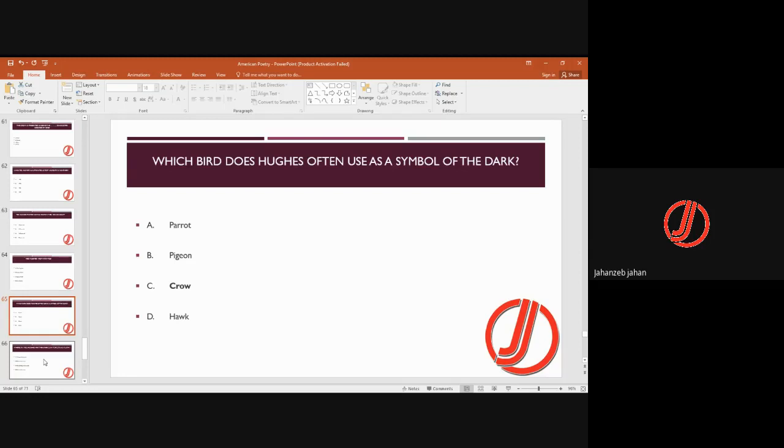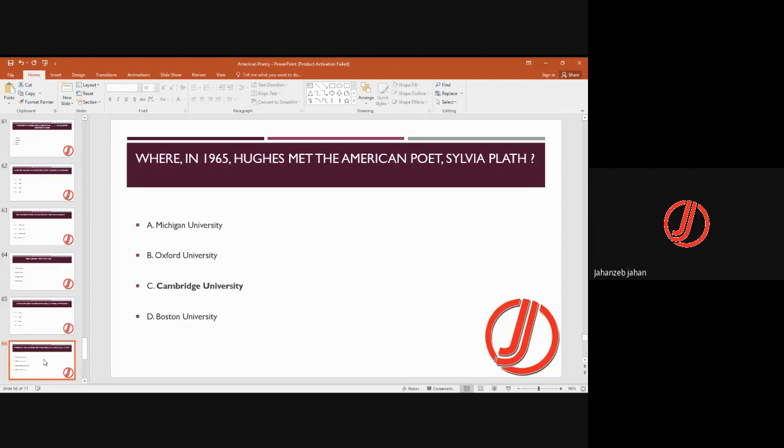Which bird does Hughes often use as a symbol of the dark? So he uses the crow as the symbol of dark. Where in 1956 did Hughes meet the American poetess Sylvia Plath? So they met at Cambridge University for the first time.